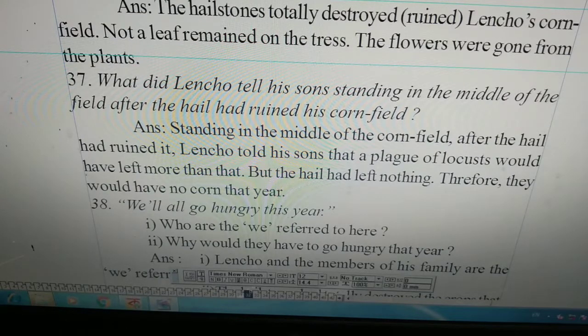Standing in the middle of the cornfield after the hail had ruined it, Lenko told his sons that a plague of locusts would have left more than that, but the hail had left nothing. Therefore, they would have no corn that year.